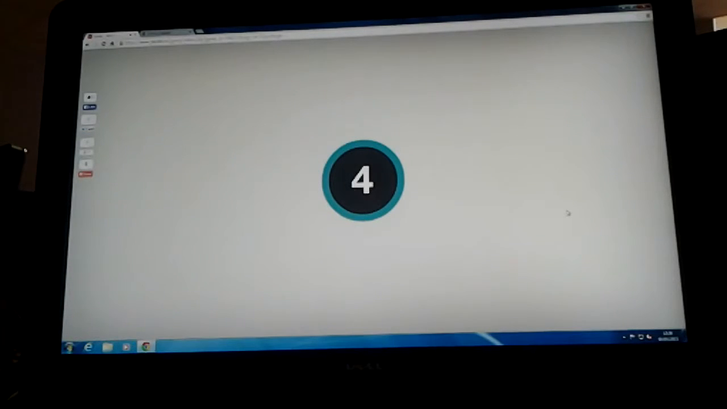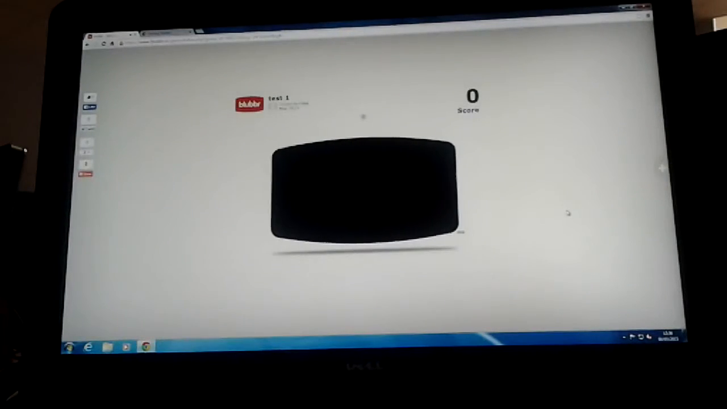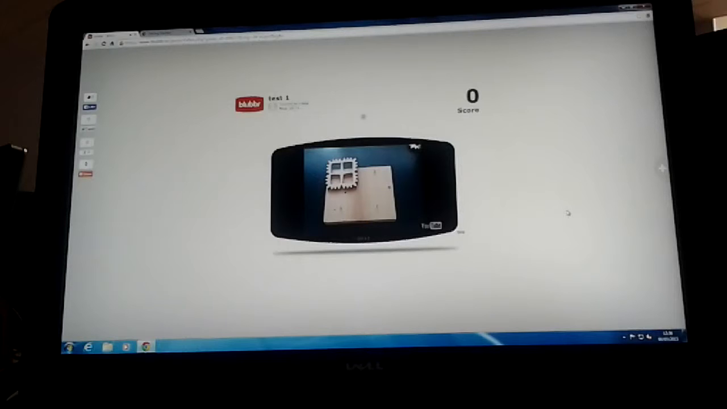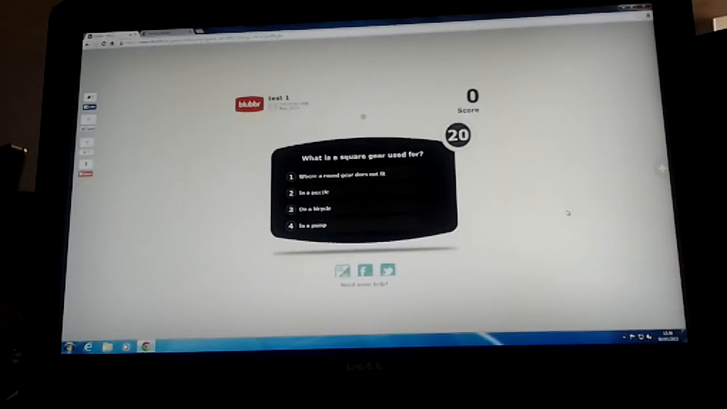If you play it, it should come up in a separate window or screen, load it, and it will start playing the video. Once the short video clip is played, it will then pose you the question and the answers, and the timer will start to count down. There you go. Timer, 20 seconds. Question, what is the square gear used for? You can put your pointer over the ones you think it is, and then you pick the one which you believe it's going to be.